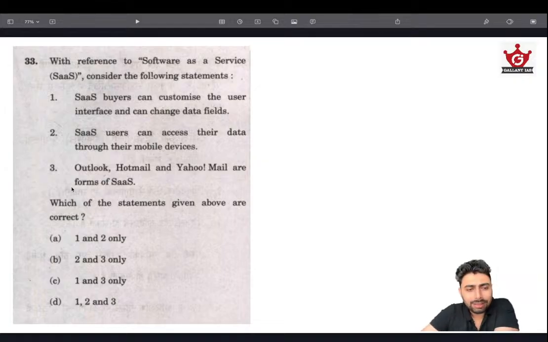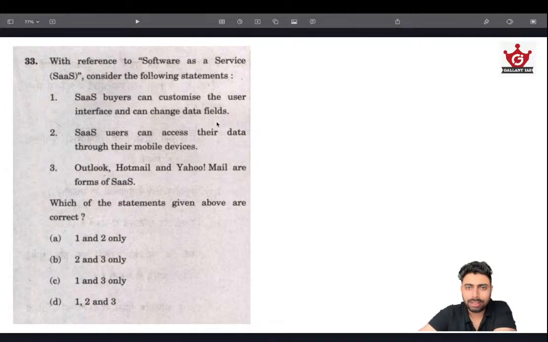Because we know that software as a service and Outlook, Hotmail, Yahoo are all software as a service, from that logic we have solidified that the third should be a right statement. From that, we test the second statement, and that also makes sense. The first statement is also tested against the third, and again that makes sense. Meaning all three should be right, given that 3 is right.